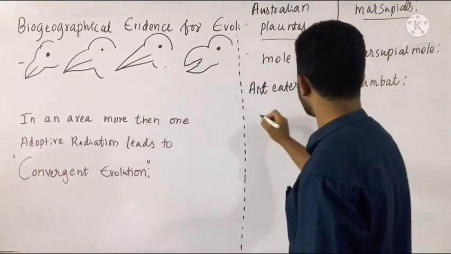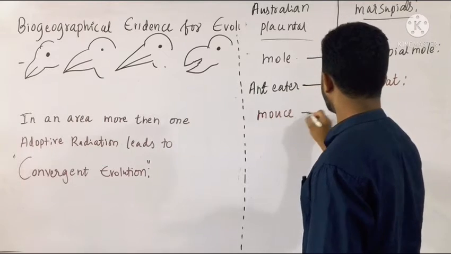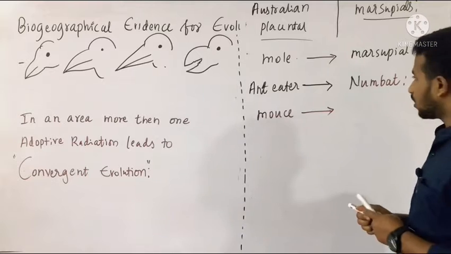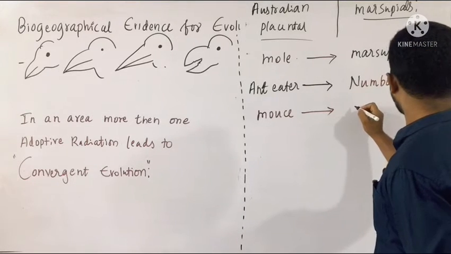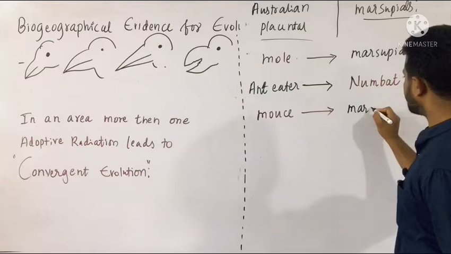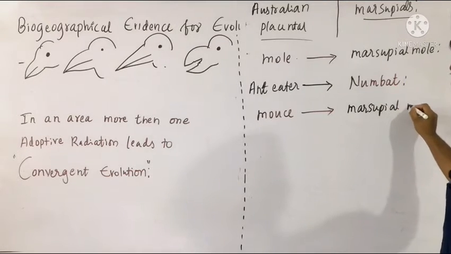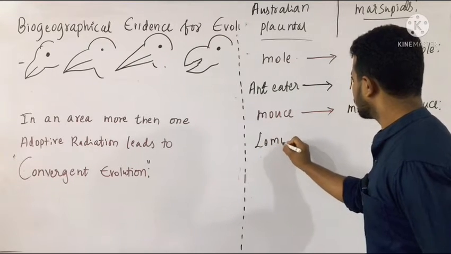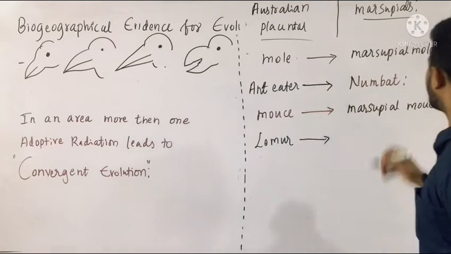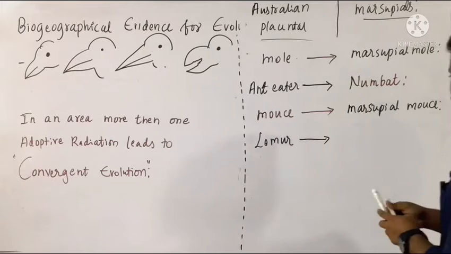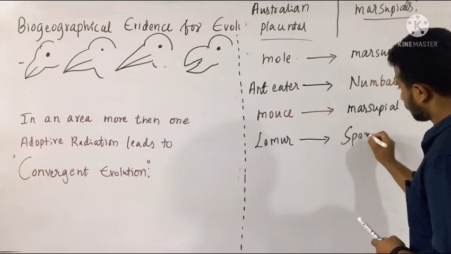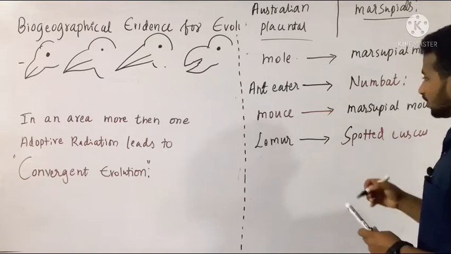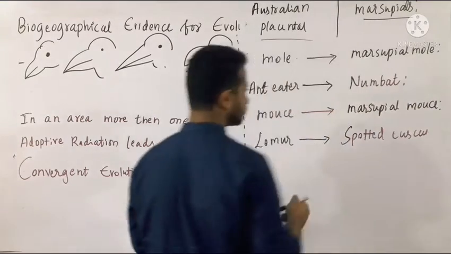And the example of mouse. The mouse in Australian placental animals, in marsupials has been modified into the marsupial mouse. Simple, marsupial mouse. Lemur is modified in the marsupial organisms as the spotted cuscus. Lemur and spotted cuscus are almost similar.